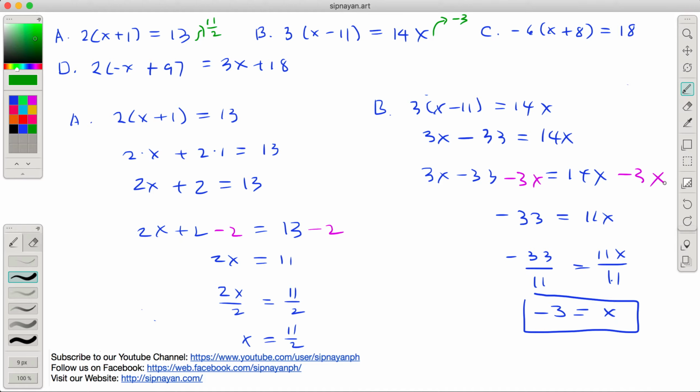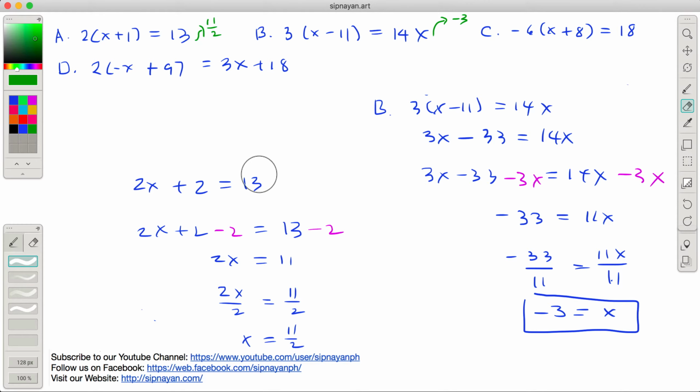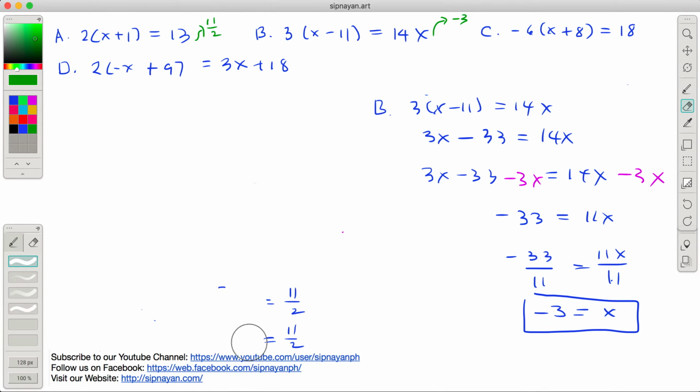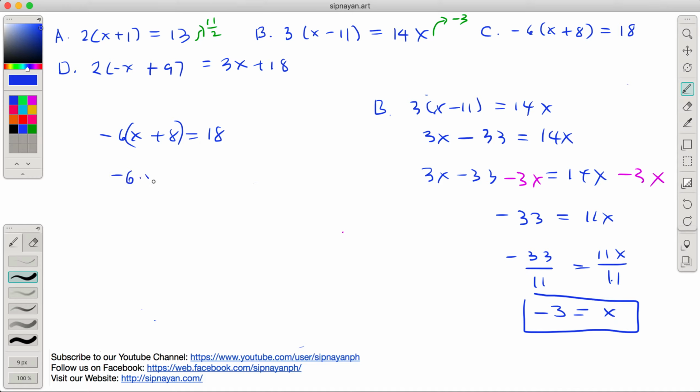Okay? And our third example, we have negative 6 times quantity x plus 8 equals 18. So, pwede natin i-distribute, no? So, negative 6 times x plus negative 6 times 8 equals 18.